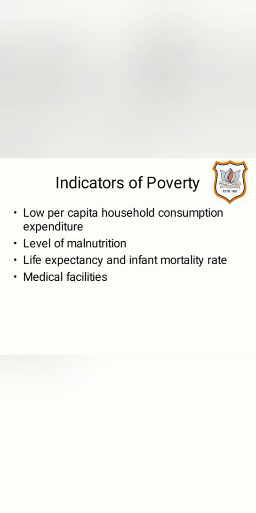Even in countries like Sri Lanka and China, life expectancy is 74.9 years and 75.8 years respectively, so life expectancy in India is even less than in developing countries like China and Sri Lanka. In the case of child mortality rate in India, the rate is 39, which is again very high.